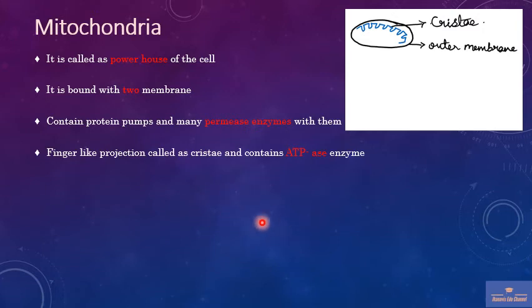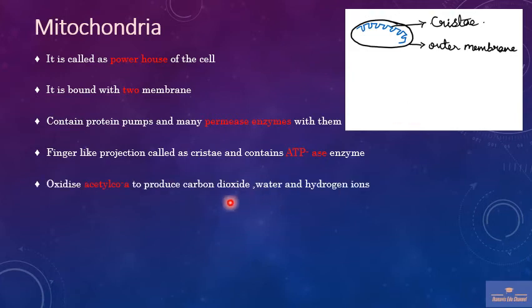This is the only organelle which contains DNA in it, and hence the DNA present in the mitochondria is called mitochondrial DNA. That means here the transcription process can also take place. With the help of the DNA it can even produce an RNA. From the RNA it can also produce a protein with the help of the process called translation.